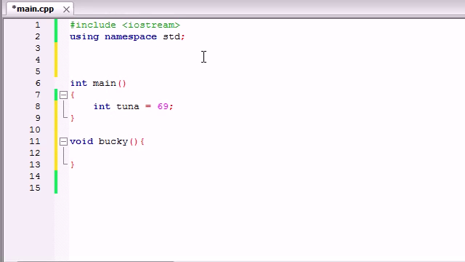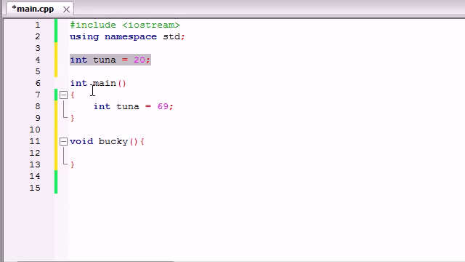Now let's go ahead and build another variable called tuna and set it equal to 20. Well, I just want to demonstrate one thing. Some people declare variables outside functions, and some people declare variables inside functions. Now, it's not just like some people have blue eyes, some people have brown eyes. They're people nonetheless, and it doesn't really matter what eye color they have. Well, actually, this does matter. It's not a personal preference. It actually does matter in your computer program where you declare or make your variable.